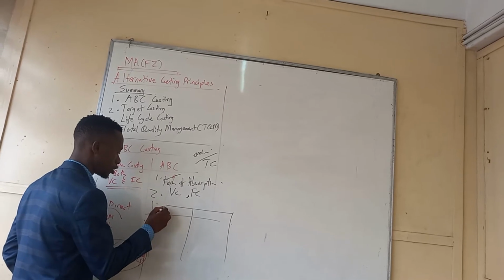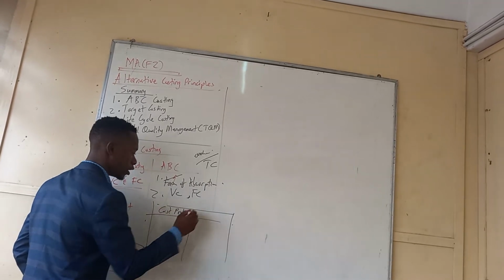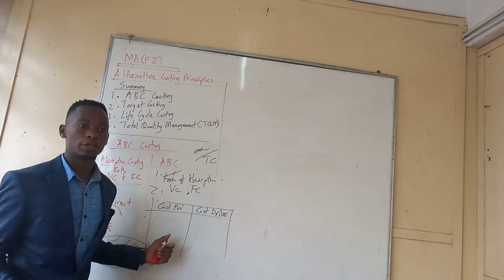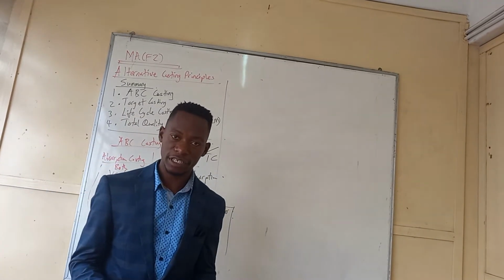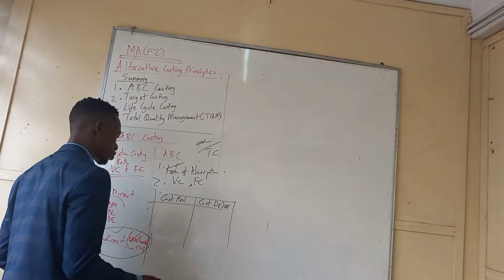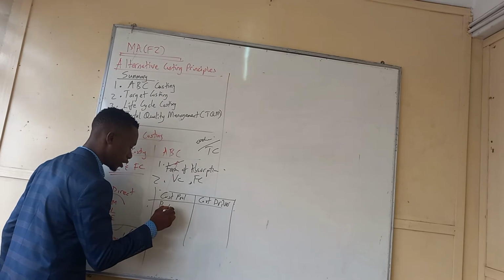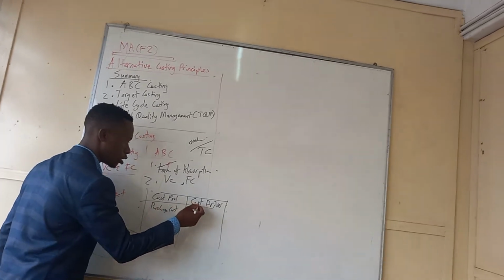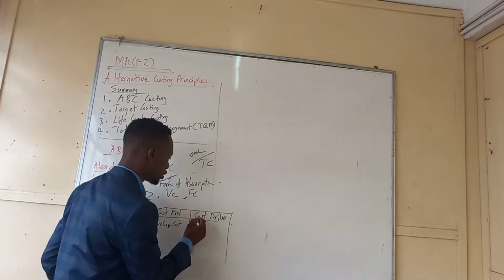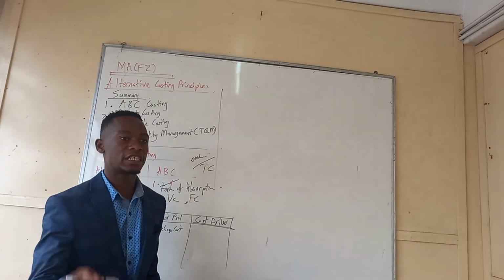We have the cost pool and the cost driver. The cost pool is a collection of overhead costs that are driven by the same factor. I can give you some of the costs. We can talk about the purchase cost, and you have to know the appropriate cost driver, the one that is affecting the cost.